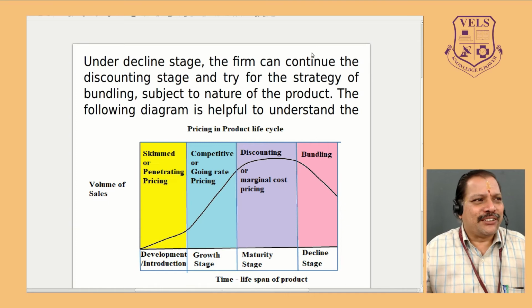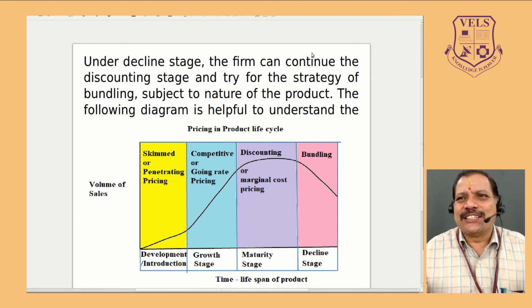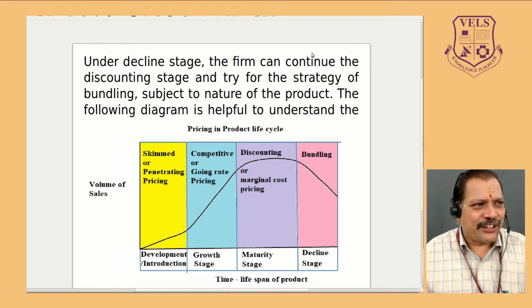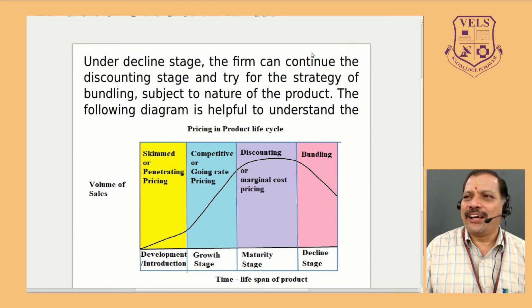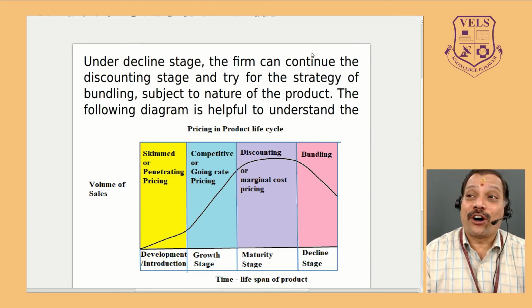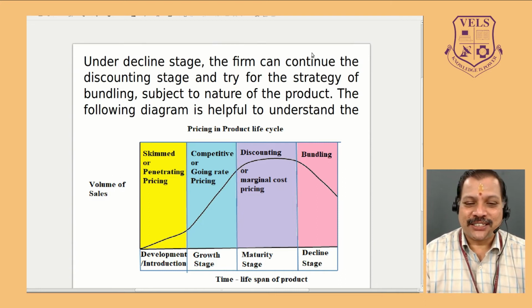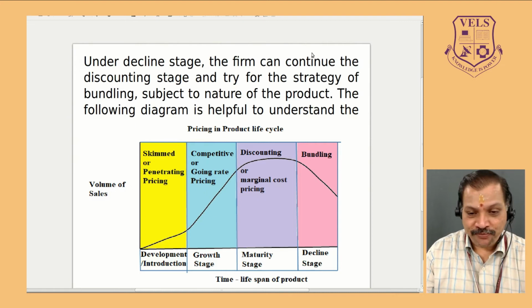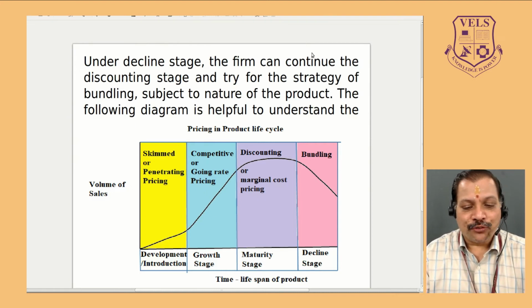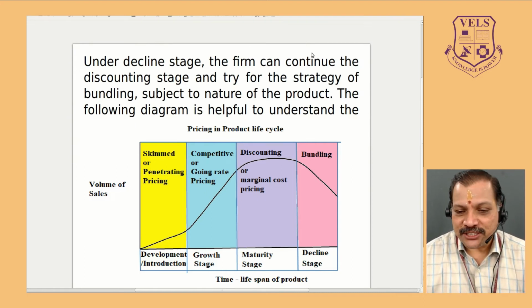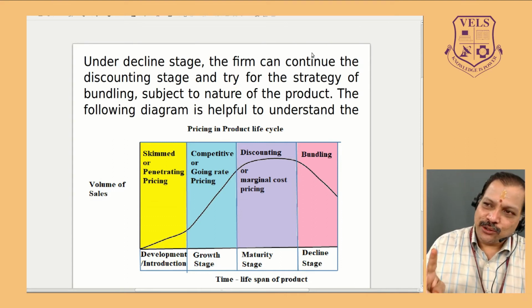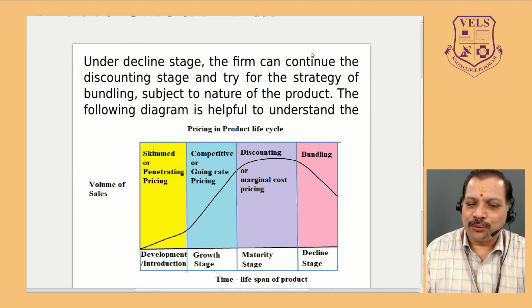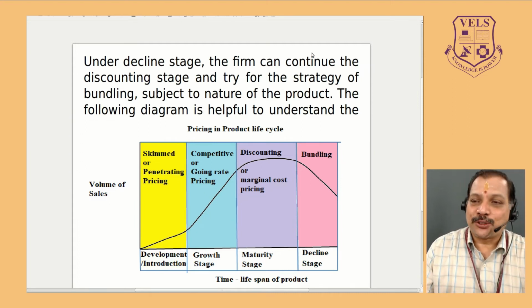Why? Because if he is not technically sound, or he has multiple products and doesn't know how to calculate the data and do the market survey, it is better to go for going rate pricing. Once the product moves from the growth stage to the maturity stage, there are two possibilities: either we continue the discounting principle, or we go for the marginal cost principle.